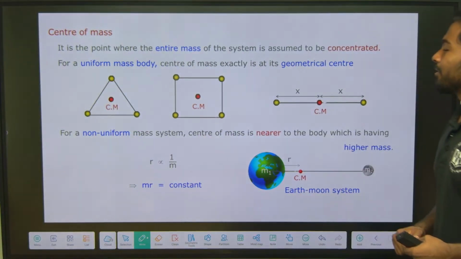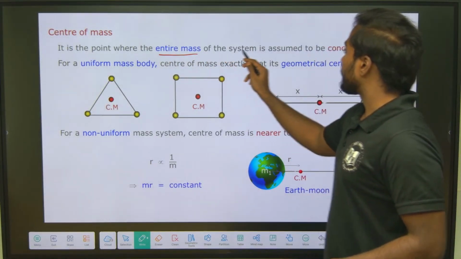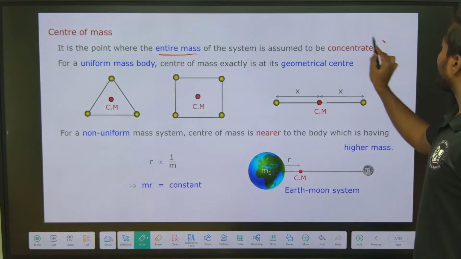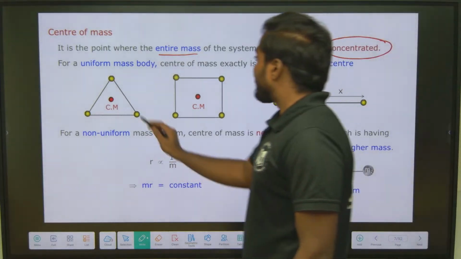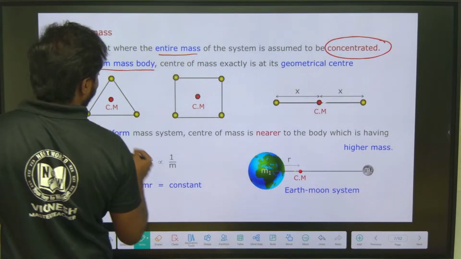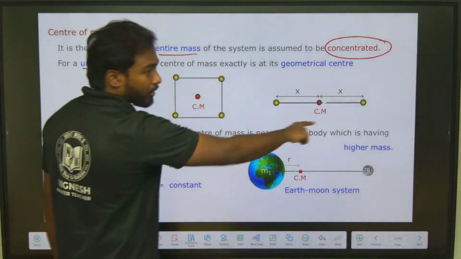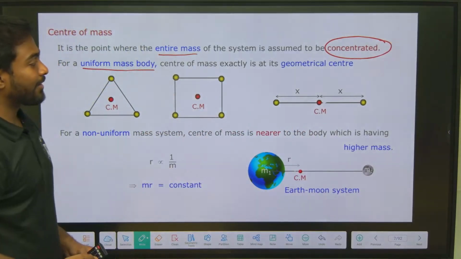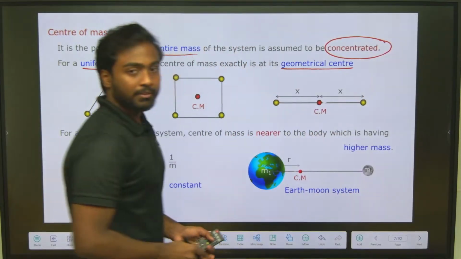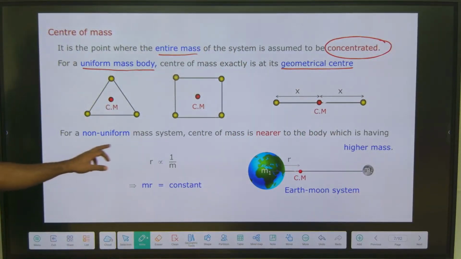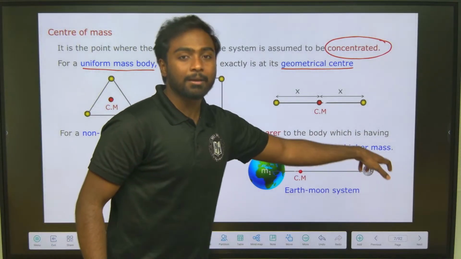Here is the topic, how we can get the answer for different objects. The center of mass is the point where the entire mass of a system is assumed to be concentrated. For a uniform mass body, like an equilateral triangle, square, or a rod, the center of mass is exactly at the geometrical center. For a non-uniform mass system, the center of mass is near the body which has higher mass.